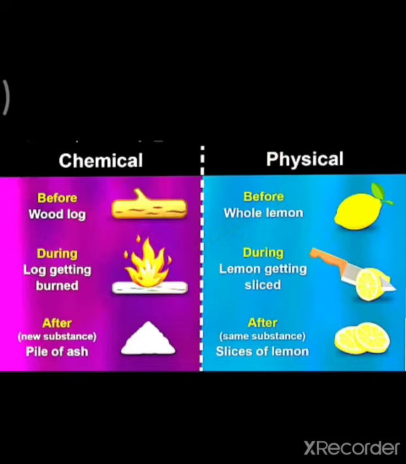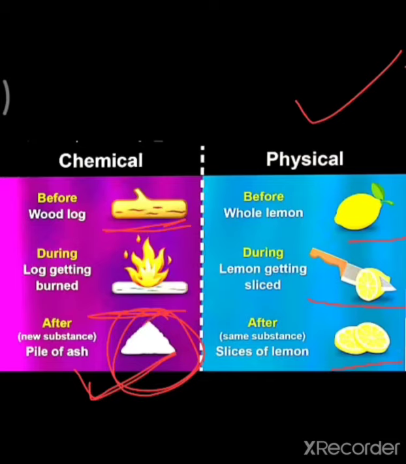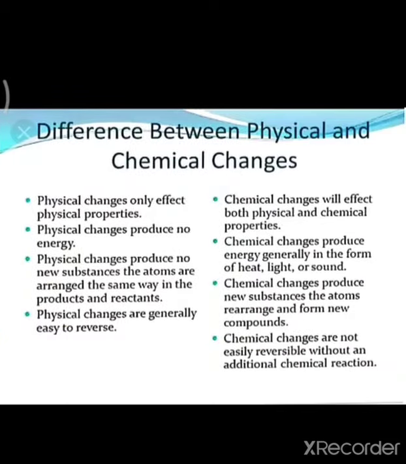So here are some other examples of physical and chemical change. See, a wood log, after getting burnt, is converted to ash. This one is a lemon. The lemon gets sliced, and after that we got the lemon only. No new substance is formed here, but here a new substance is formed, that is ash. Then these are the differences between physical and chemical changes.